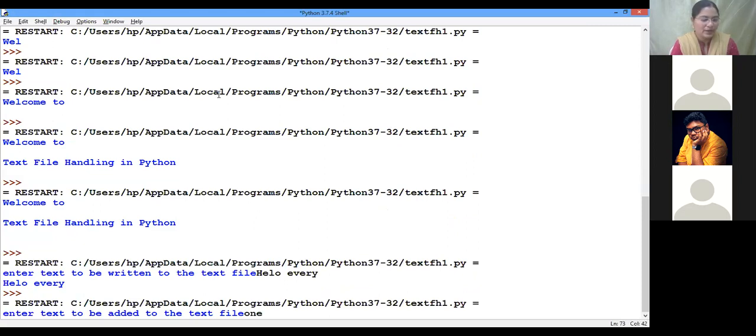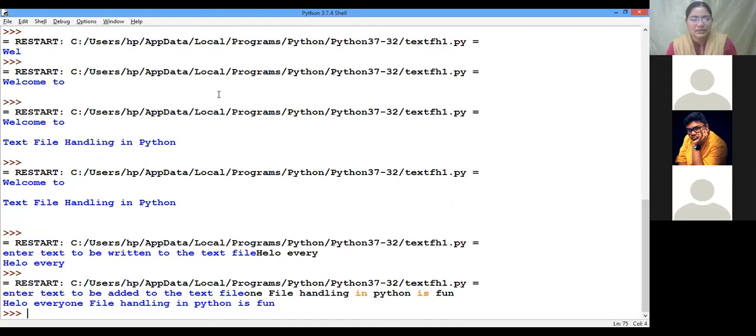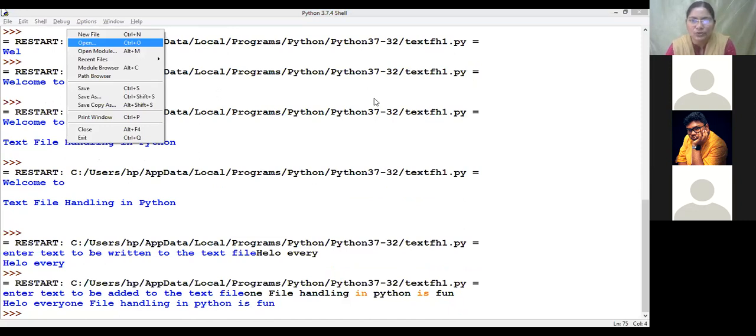Everyone, file handling in Python is fun. I have given this, so now you can see how much content is there. Previously, only "hello everyone" was entered. Now I have added something. This addition is taking place because we opened the file in append mode. Append means insertion at the end. So remember this. Now let's open and see the contents of the file.